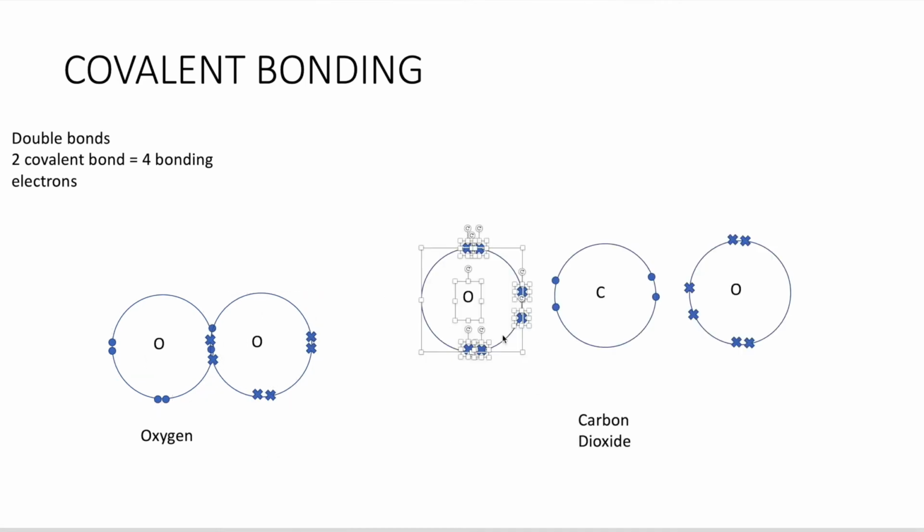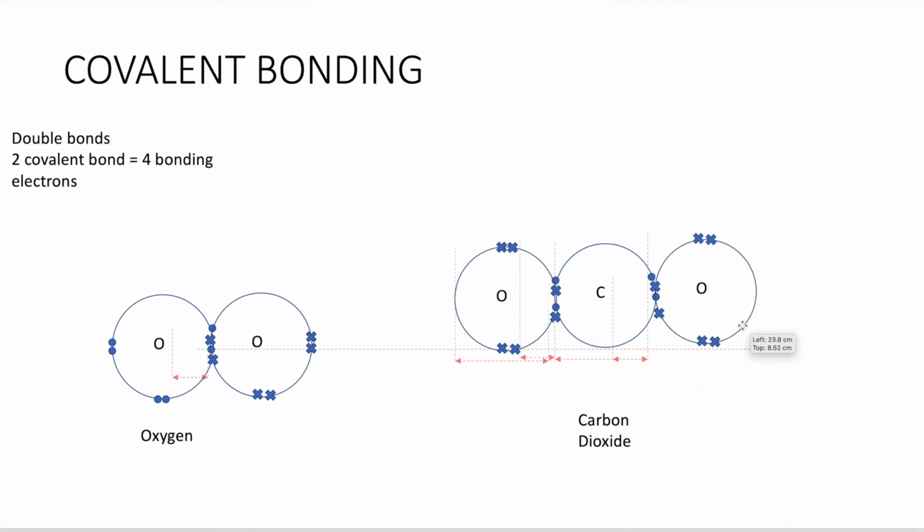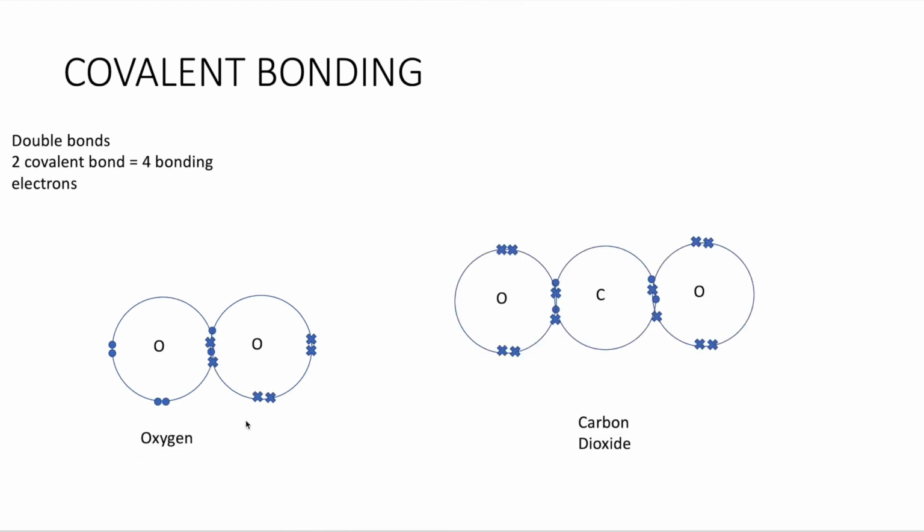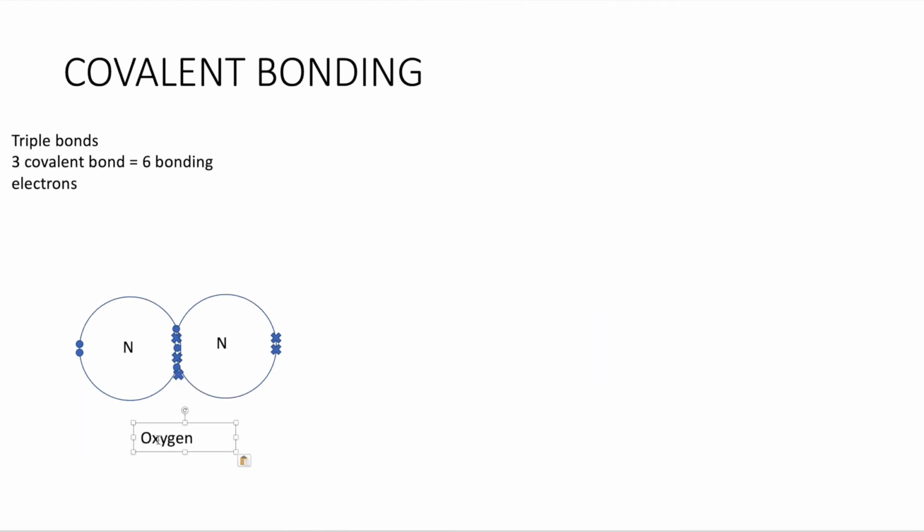And for exposure, say a triple bond in one nitrogen molecule will look like that. 6 bonding electrons. This is a triple covalent bond. It's not usually tested, so it's just for your experience. For double bond, you need to know how to draw things like oxygen, things like carbon dioxide. So, a lot of talk on how they are bonded together. Now let's check out their structure and properties.